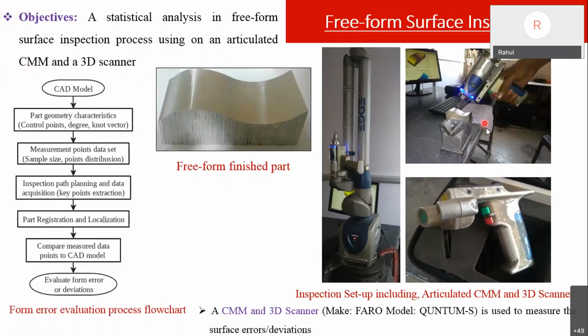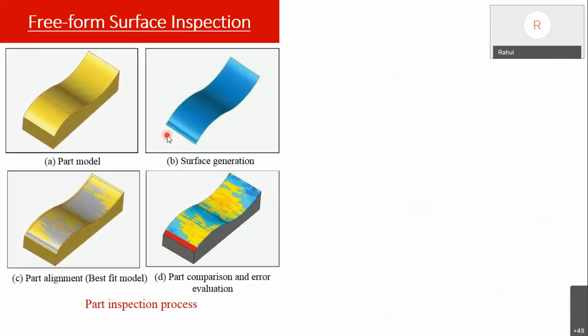This is the CMM setup, this is the 3D scanner, and this is the methodology. This is the inspection process for the part model. We took different samples, 30-35 samples on a surface. Based on those samples we prepare a surface, and then that surface is aligned over the CAD model. So this is part alignment: the surface is superimposed on the part model, and this is used as the best fit model. This is done in Power Inspect software.